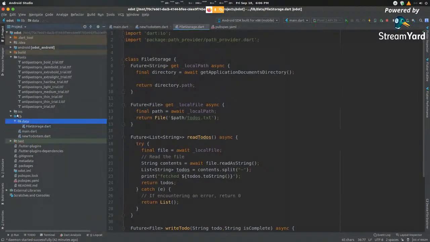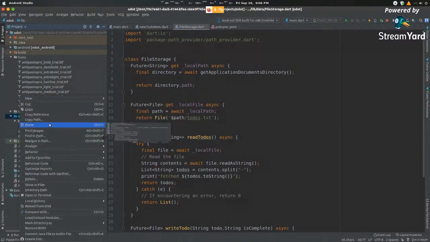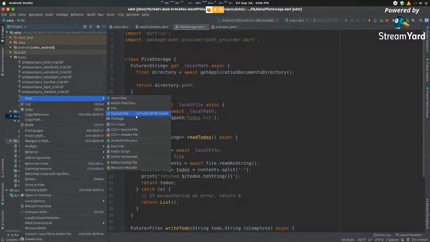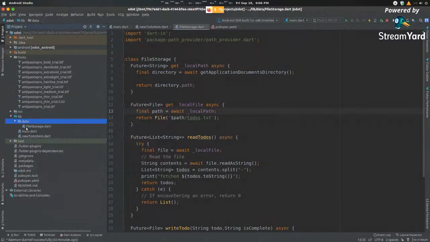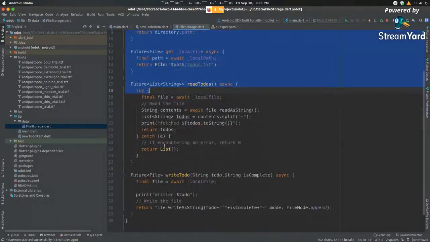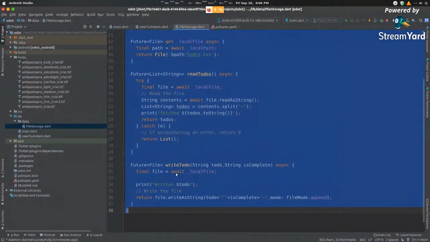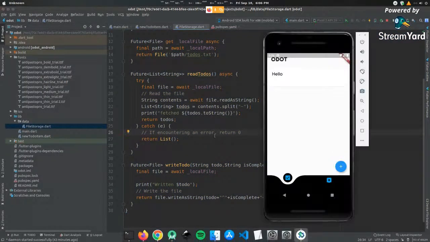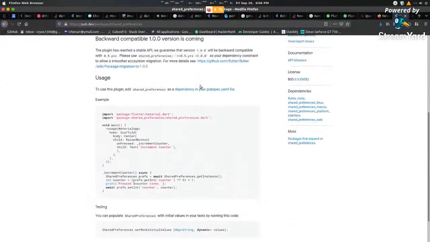Over here, you can see that inside my lib folder, I've gone here, new package, inside my new package by the name data, I'm creating a file storage. This class file storage is all based off the template that is there on path provider's basic site. So let me open that up here.